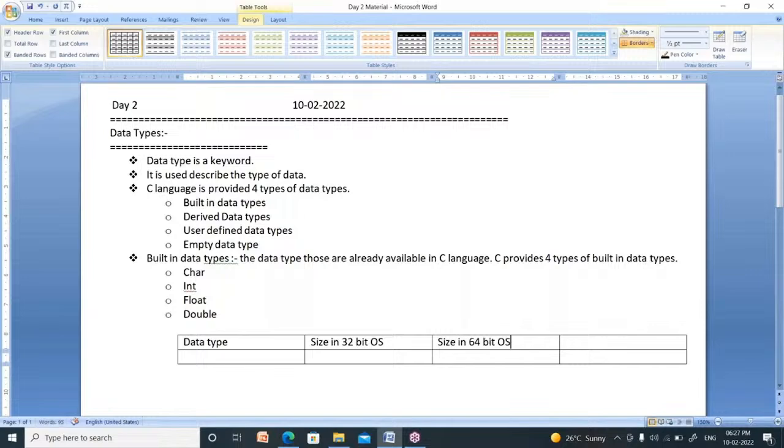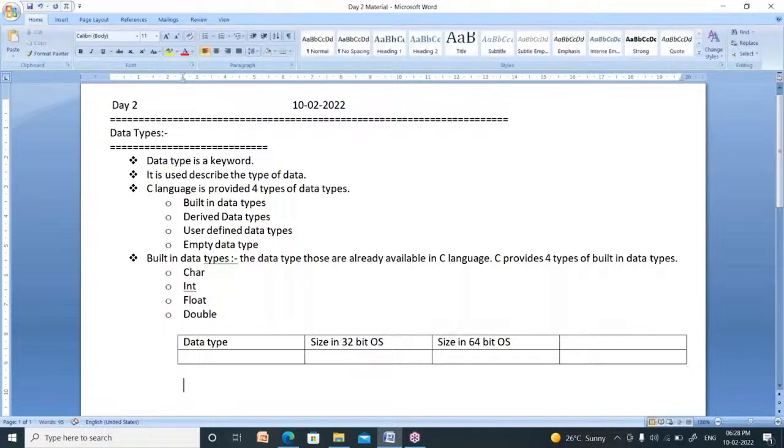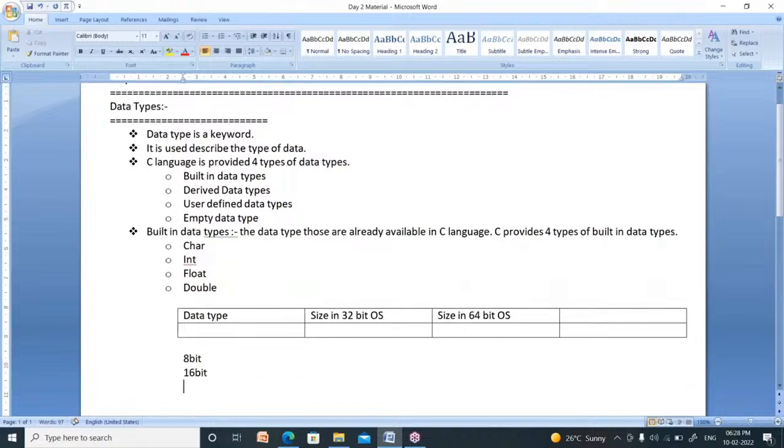Do you know what is operating system? In our phones, we have Android operating systems. In my laptop, I have Windows 10 operating system. Operating system is nothing but a software which controls all the activities of a computer. So these are four types. Till now, the operating systems are four types. 8-bit operating systems first one. Next one is 16-bit. Third one is 32-bit operating system. Fourth one is recently we are loading 64-bit operating system.